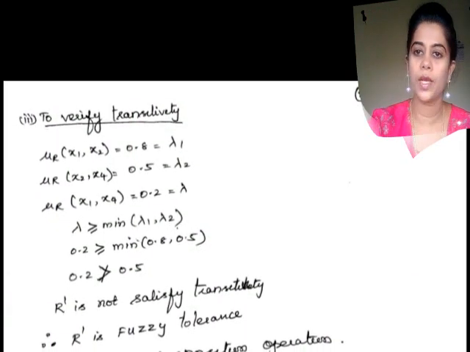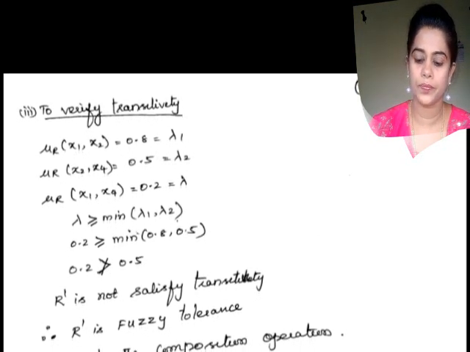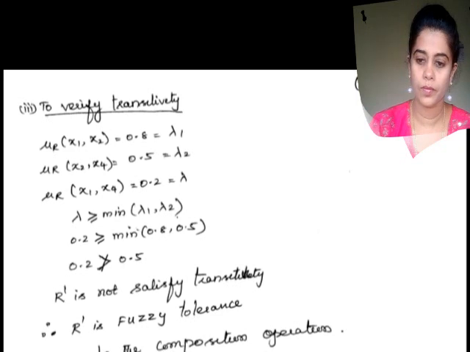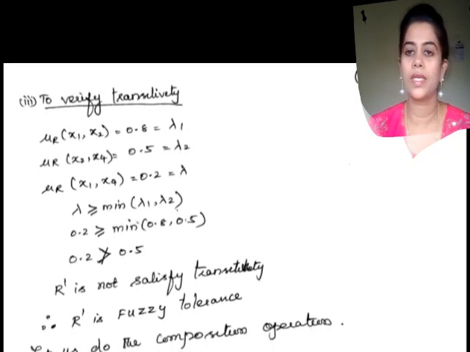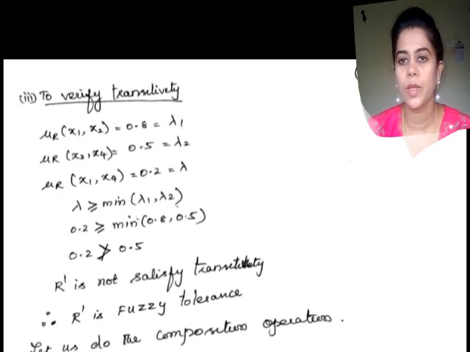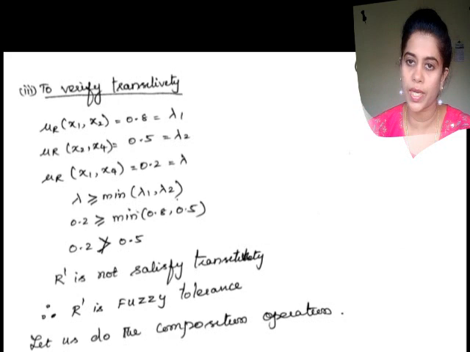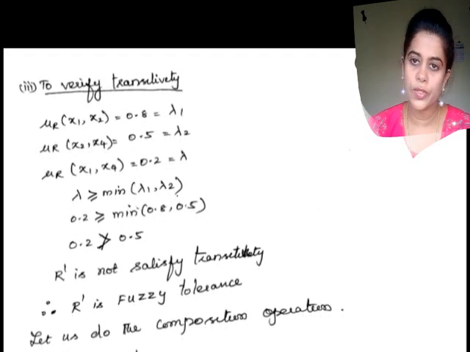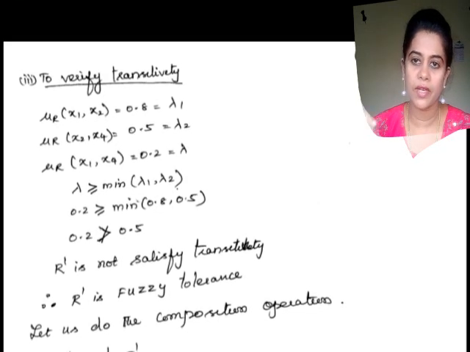We have to check whether it is reflexive and symmetric. Check whether it is reflexive first. Reflexive means you have to check all the diagonal elements. All the diagonal elements are given as 1 here, so it satisfies the reflexive property.